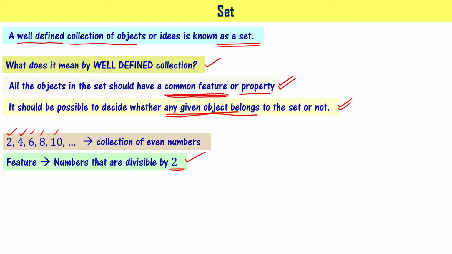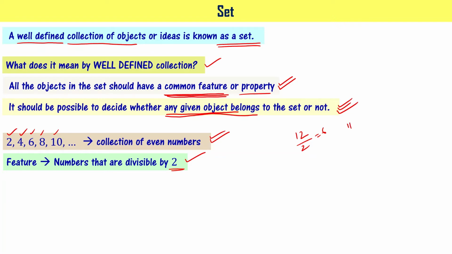Now the second requirement: whether we will be in a position to decide, if any number is given, whether it belongs to this particular set or not. What we do is divide the given number by 2 and see whether it is divisible or not. If it is divisible, it is going to be a part of this collection. For example, 12 is divisible by 2, that's why it is part of this collection.